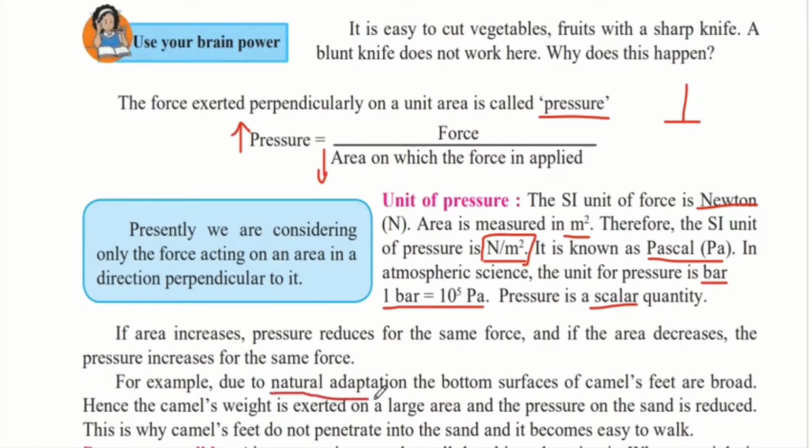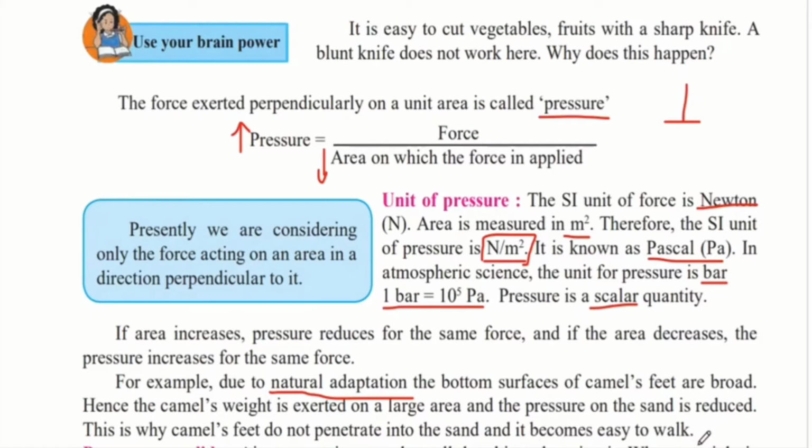Natural adaptation is when the body of an animal changes over time due to the changes in the environment. So we have observed that the camel's feet have become very broad. Hence the camel's weight is exerted on a large area and the pressure on the sand is reduced. Because camels live in the desert and have to walk on sand a lot, their feet have become broad so that the entire weight of the camel can be distributed equally on the broad feet and the pressure on the sand will be less. That is why camel's feet do not penetrate into the sand and it becomes easy to walk.